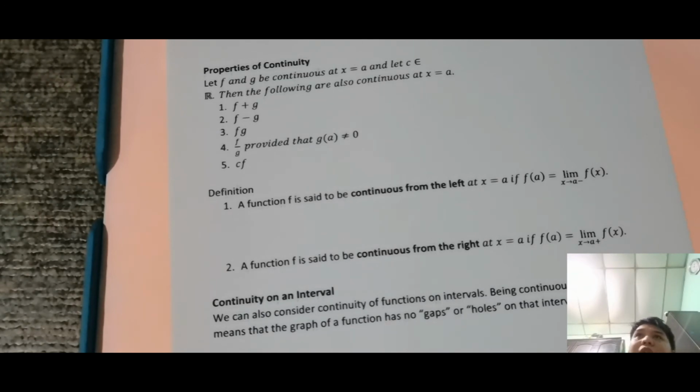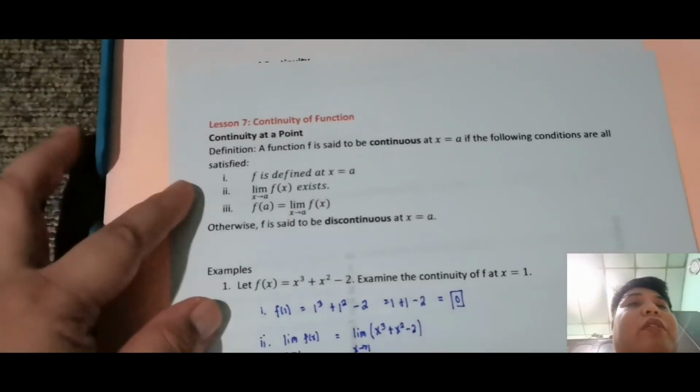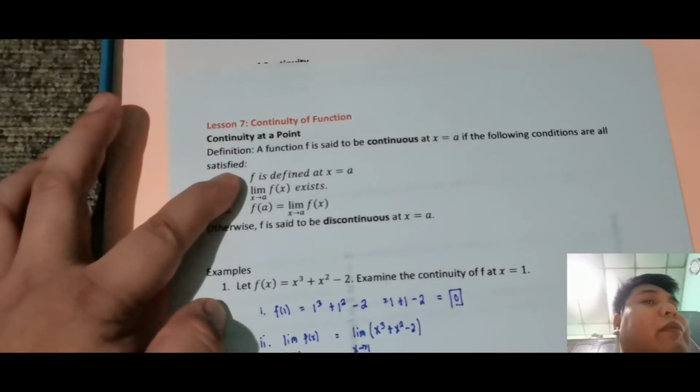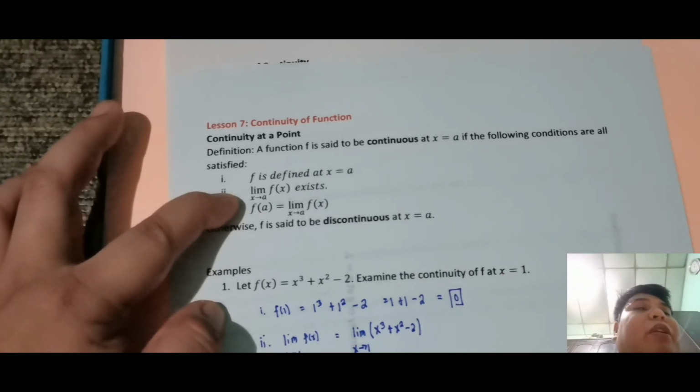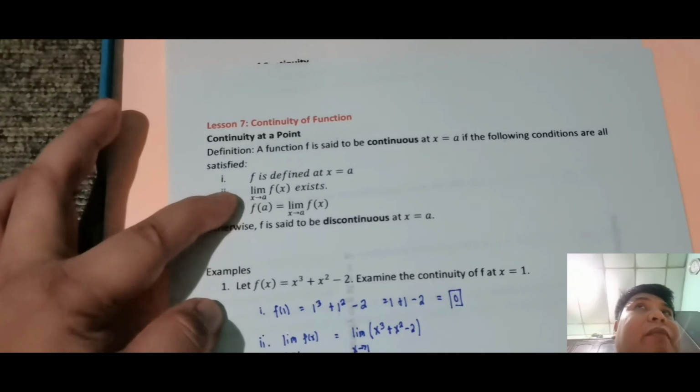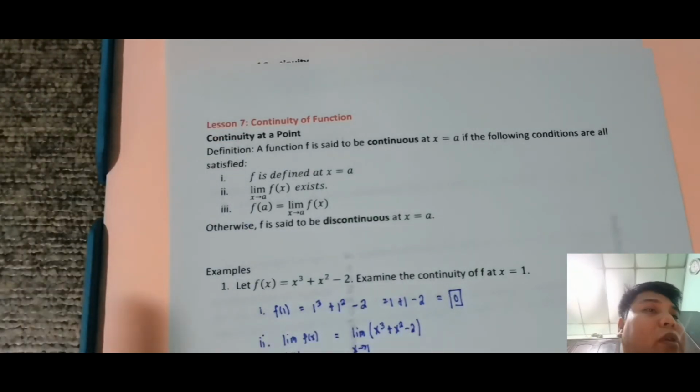Ito naman, kunyari, yung tinatest natin kanina. Anong nangyari? F of a defined. Pagdating sa limit, dalawa kinuha mo: limit from the right, saka limit from the left. Ang nangyari, hindi equal yung limit from the right and limit from the left, meaning hindi nag-exist yung limit. Tama? Pag hindi equal yung left and right, hindi nag-exist. Pero ito ang nangyari: yung limit from the right or limit from the left ay equal kay f of a. Kung ganun, continuous siya from the left or from the right, pero hindi siya continuous exactly dun sa point. Yun yung pino-point out nito.